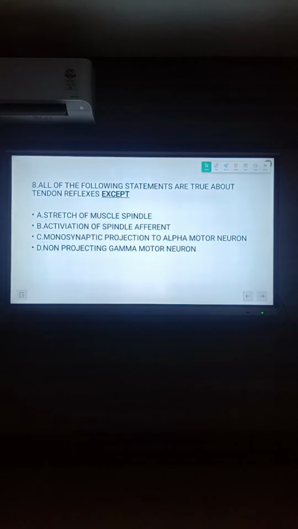Let me discuss the options. Option A, stretch of muscle spindle. What is a muscle spindle?